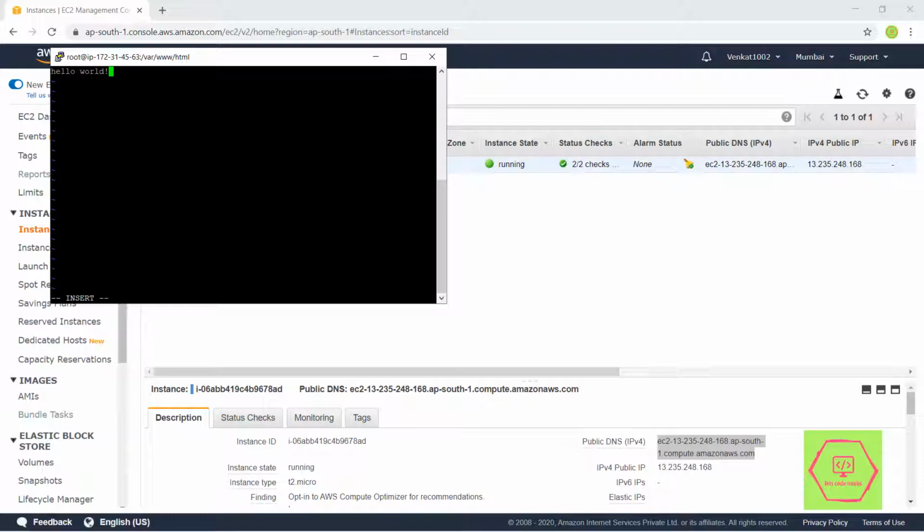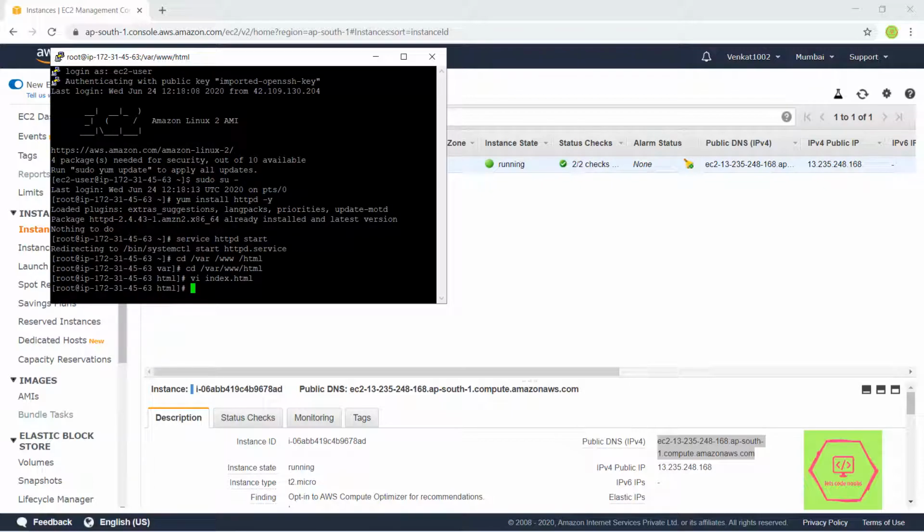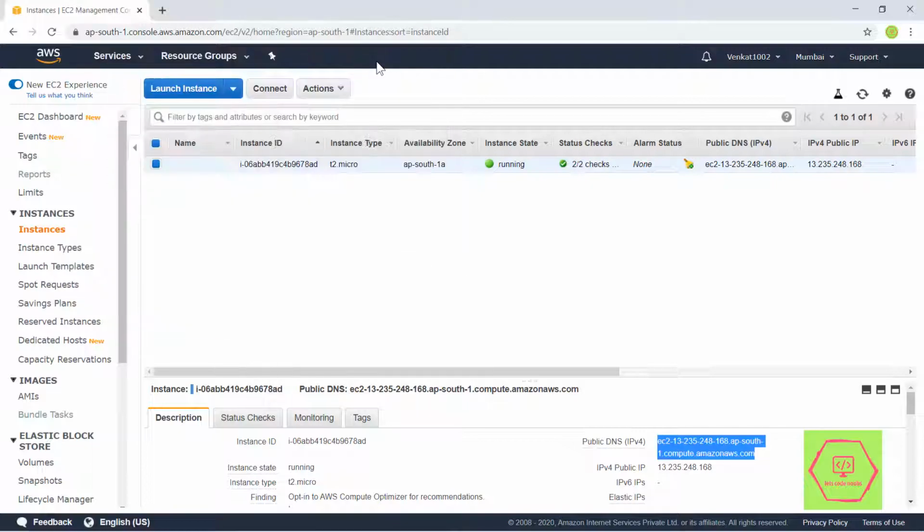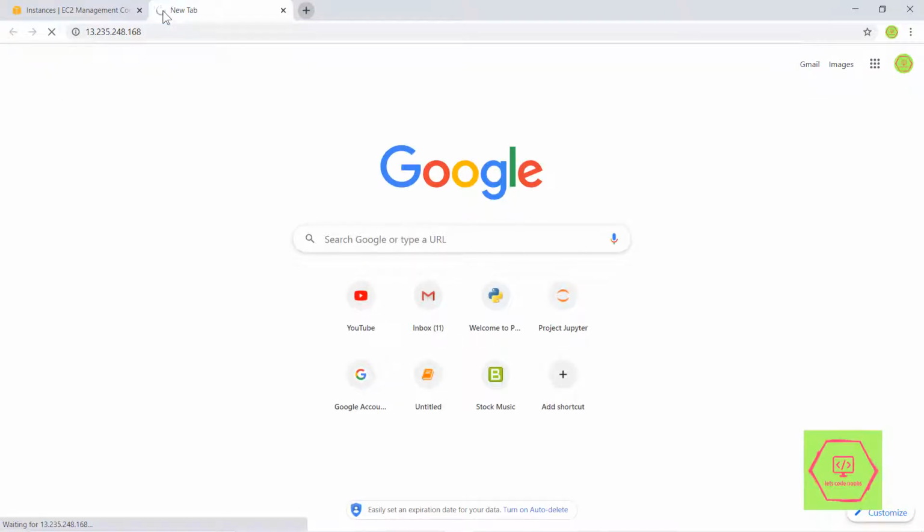For saving this and quitting, we are going to use the command escape :wq. That means save and quit. Once we are done with this, we are going to check whether our instance is running properly or not. Copy this IPv4 and paste in the new tab. See, hello world. I hope you got a clear idea about EC2 instance.